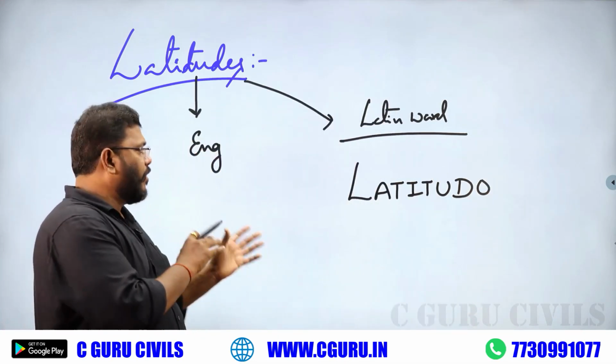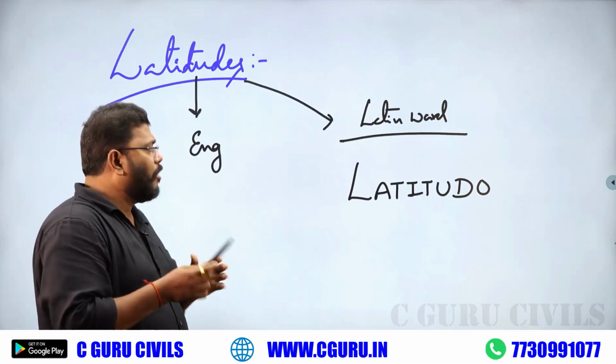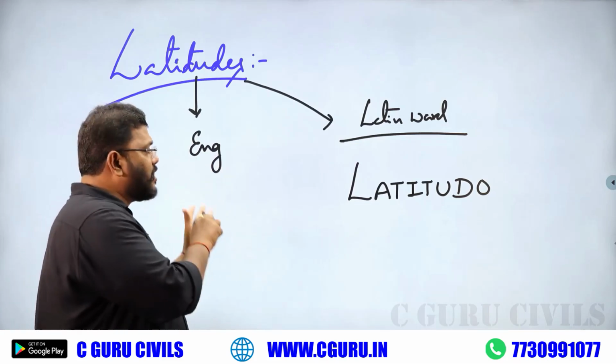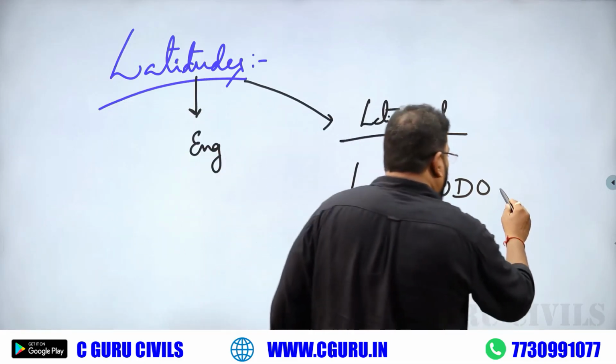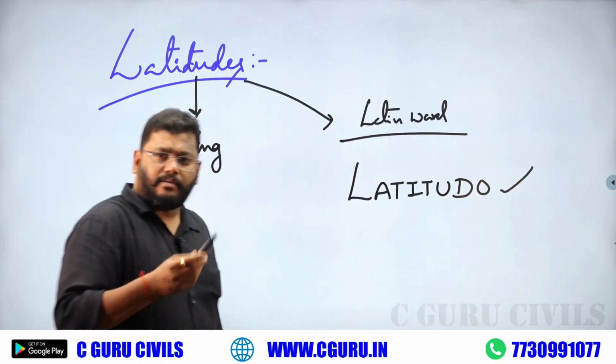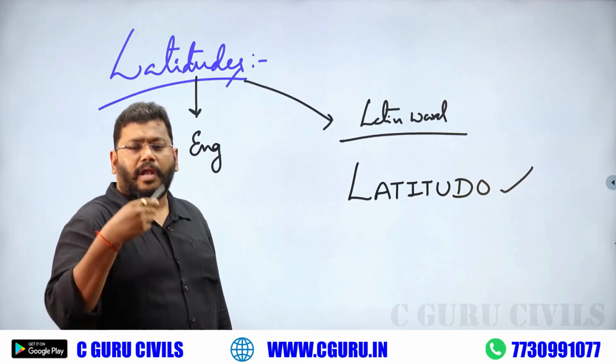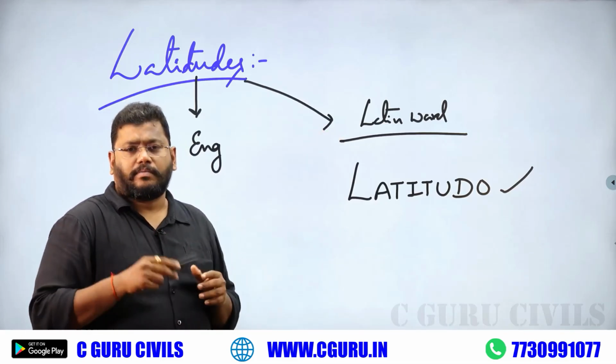A frequently asked question: what is the basic word of latitude? Does latitude belong to the Greek language or not? Does latitudo belong to the Latin language or not? Like this.